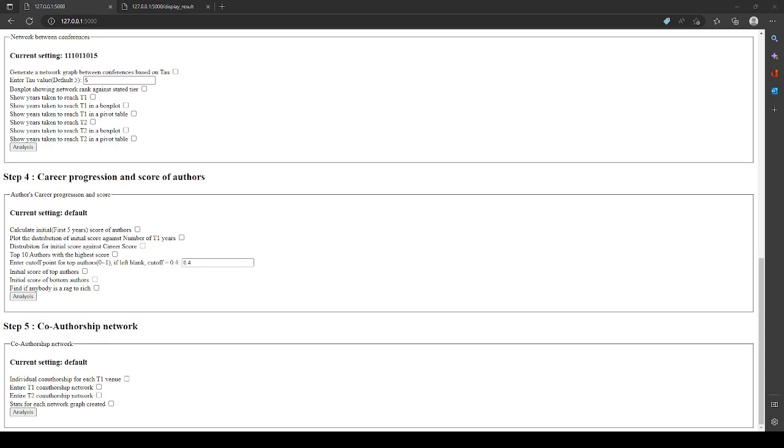Next, we can analyze whether initial score affects the reputation of data scientists. Initial reputation is calculated using the first 5 years of an author's career, and as such, this analysis is only applicable to authors who have a career length of at least 5 years. Users can then select the cutoff point between the top authors and the rest of them. Once the user has selected the options they want, the analysis will begin.